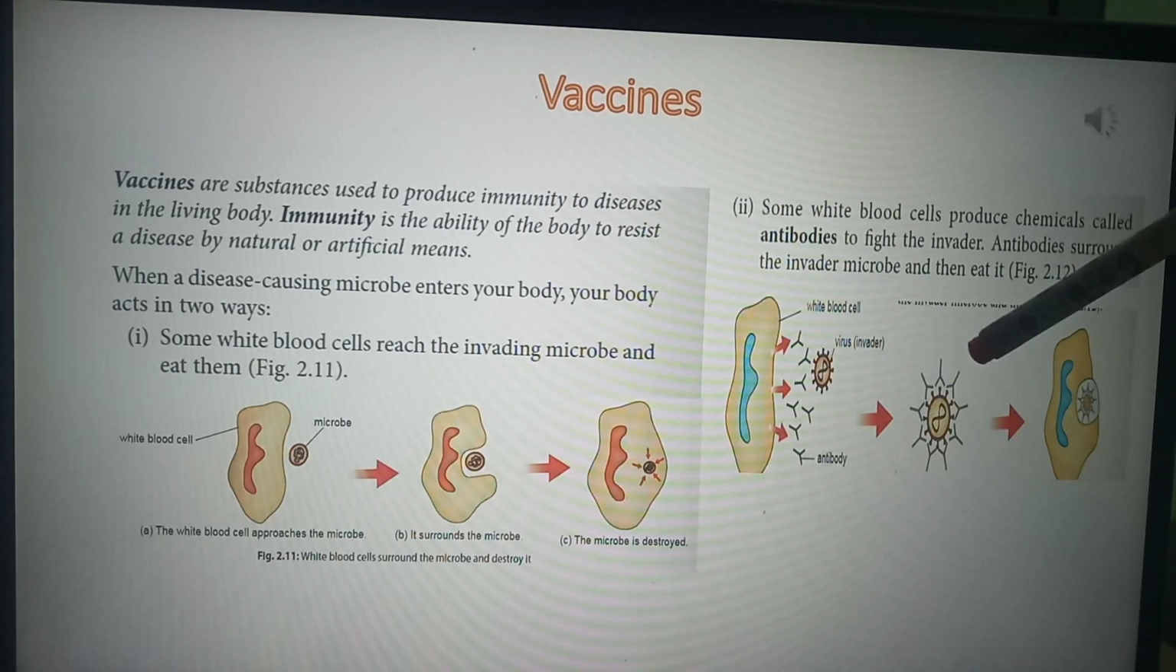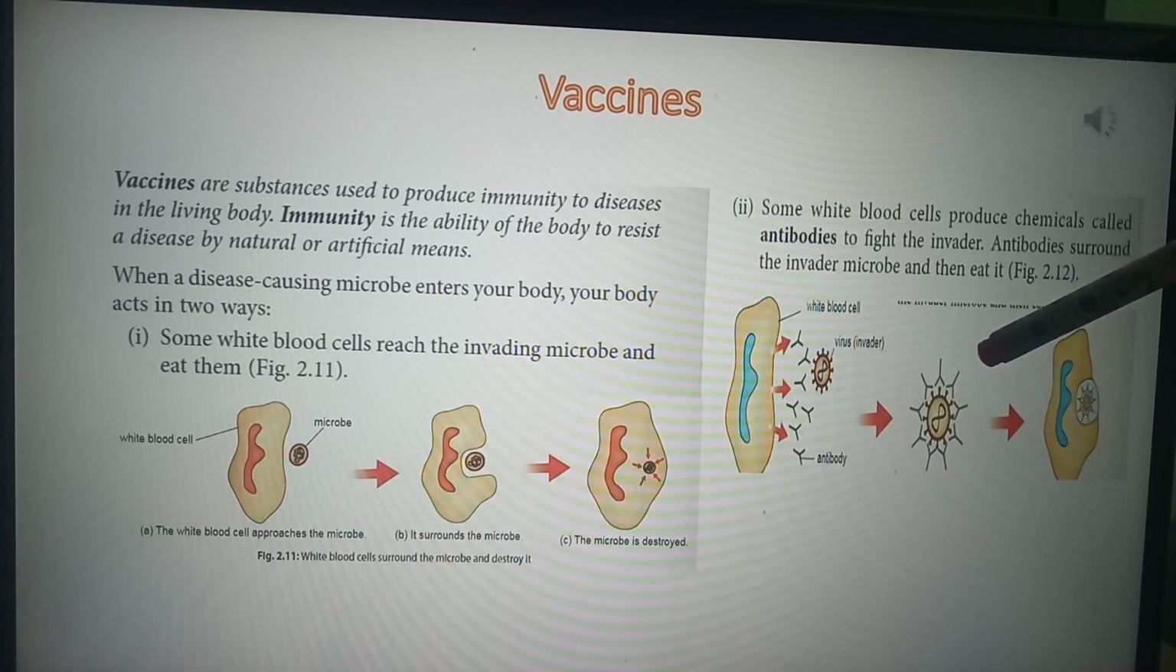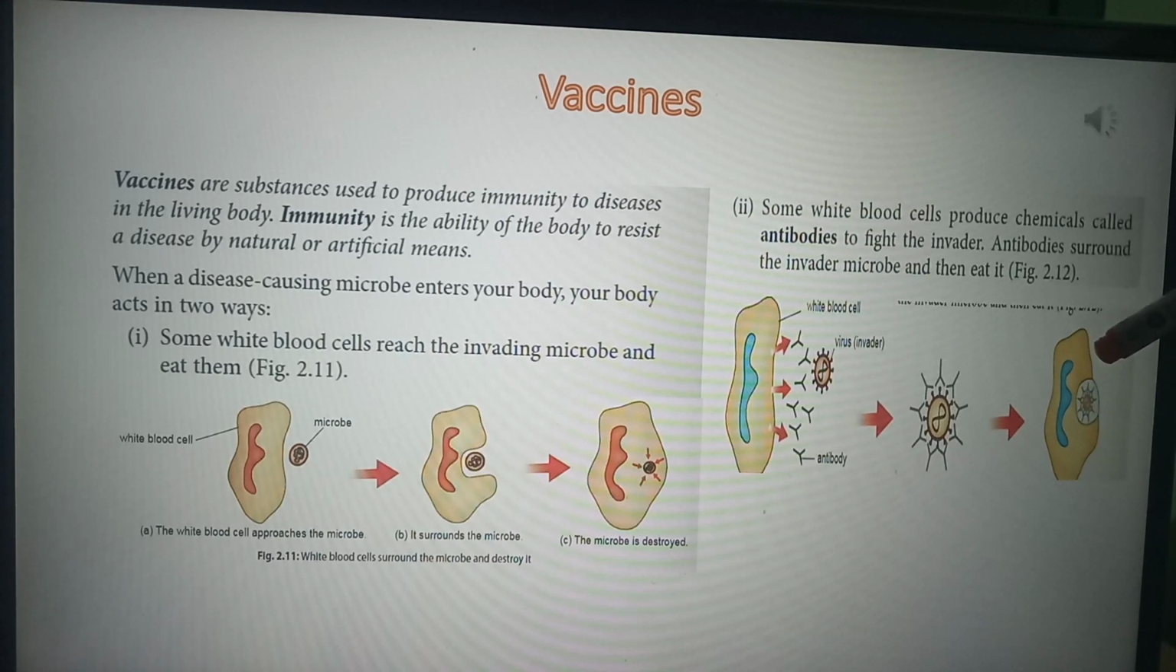Firstly, the virus becomes surrounded by antibodies. In this second stage, the virus becomes surrounded by antibodies. The antibodies are surrounding the virus. Now this virus has got surrounded. In the third case, what will happen? Once the virus has been surrounded, the virus will be eaten up by the WBC. The virus has been surrounded and now the WBC will be eating it.